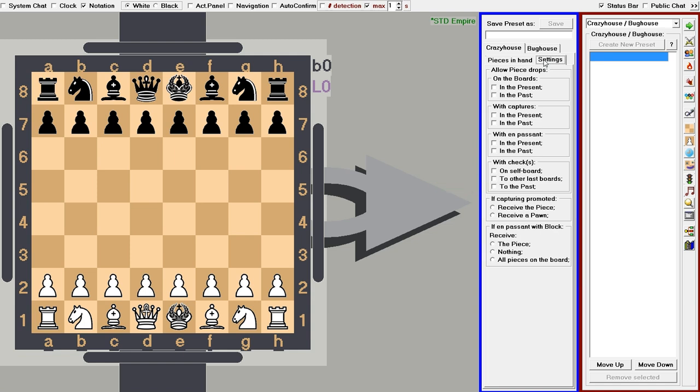The second subgroup defines what happens when you capture a promoted piece. You receive a pawn, or the promoted piece. The third subgroup determines what you receive when capturing en passant with universe blocking: the captured piece, nothing, or all the opponent's pieces on the last board of the blocked universe. Currently in the existing settings you receive nothing when blocking a universe. These are the settings I've come up with so far. You are welcome to propose your own or comment on mine.